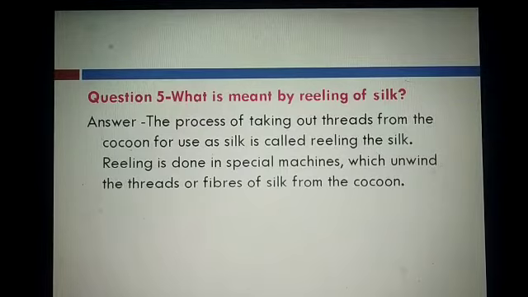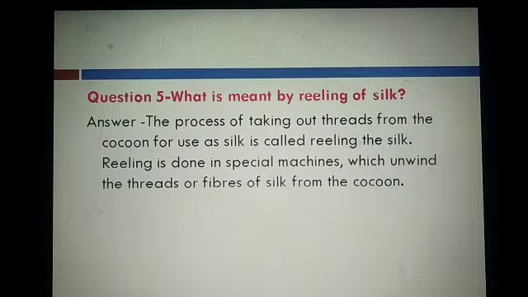We read that we get silk from silkworm. After that we read the life cycle of silkworm, and we read that the caterpillar secretes a protein which is exposed to air and forms a fiber. And this fiber covers the caterpillar and forms a cocoon.